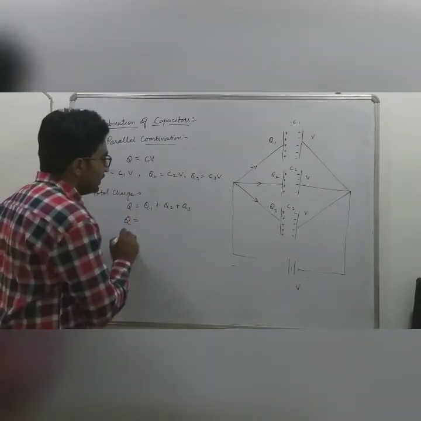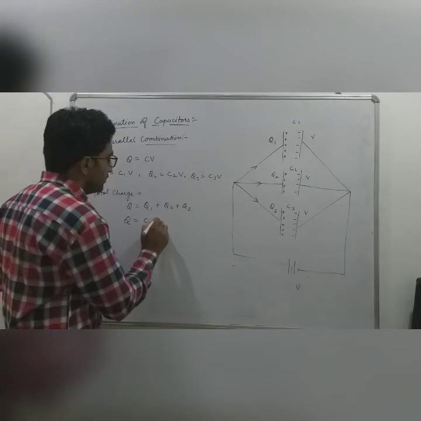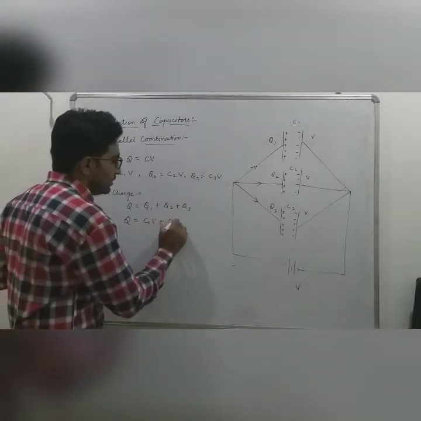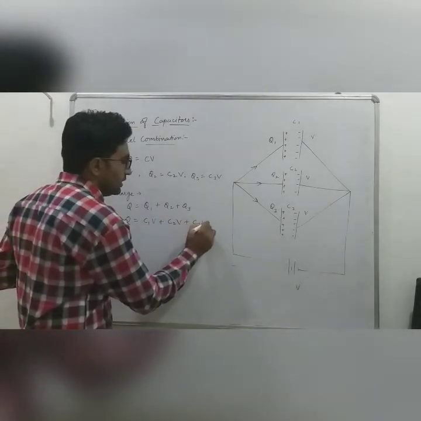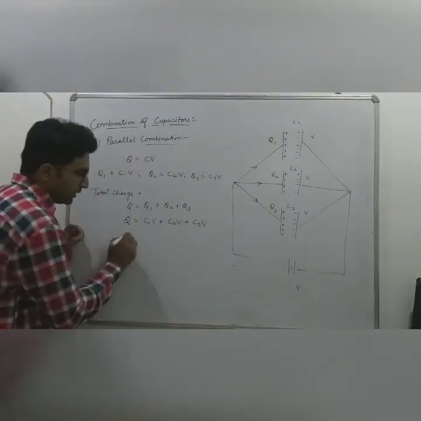Then put the values of Q1, Q2, Q3. Then Q will be equal to C1V plus C2V plus C3V. Take common V from each term.